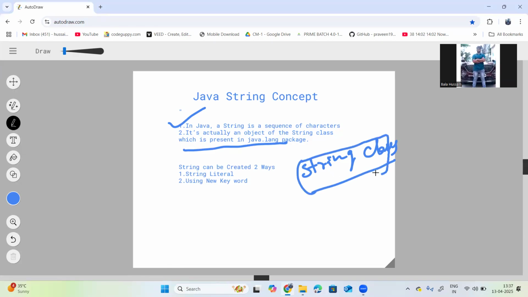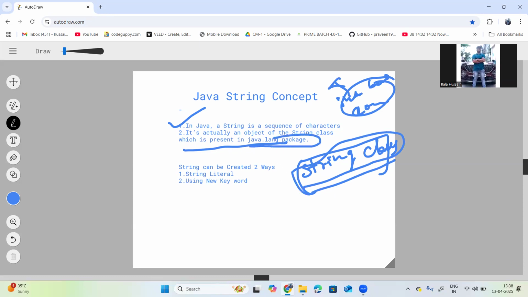It is not like int, boolean and double. These are all the primitive data types, right? The string is not this kind of data type. String itself is called a class, and it is present in the java.lang package.